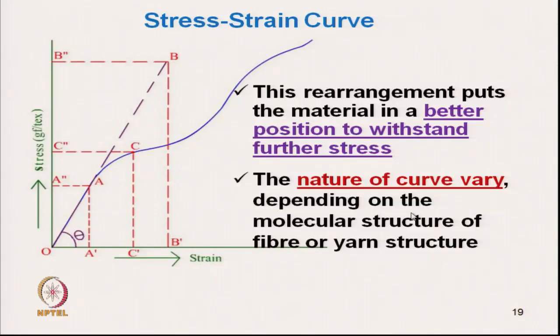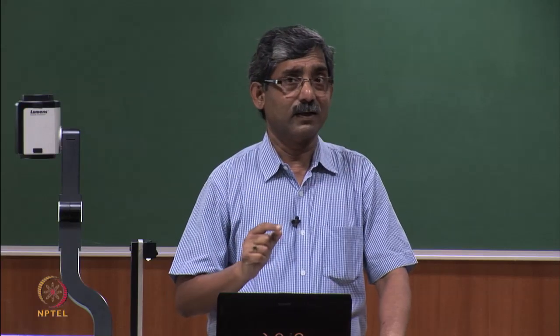The nature of the curve varies depending on the molecular structure of the fiber or yarn. So, there are various factors on which the nature of the curve depends.